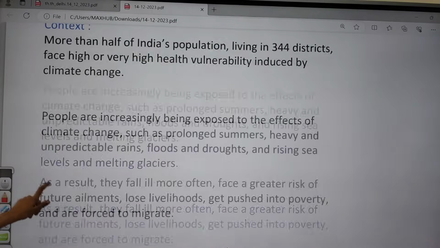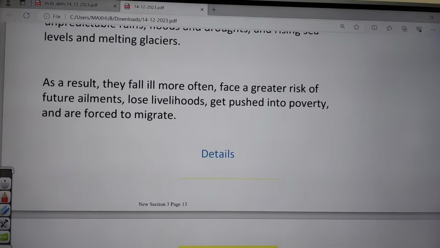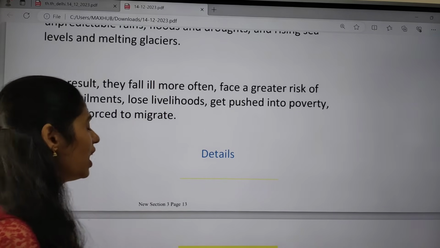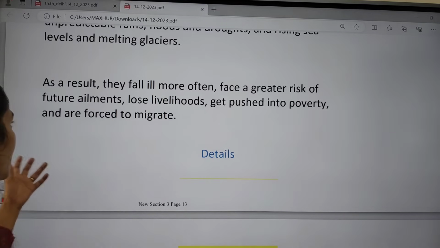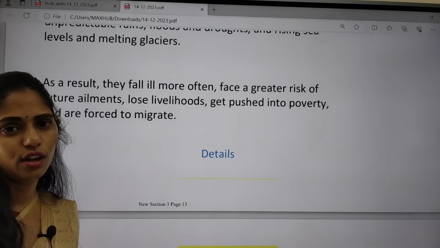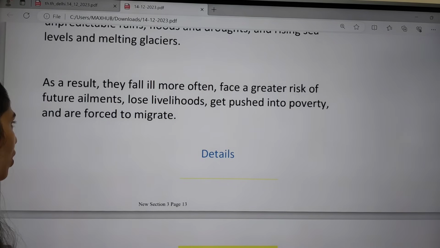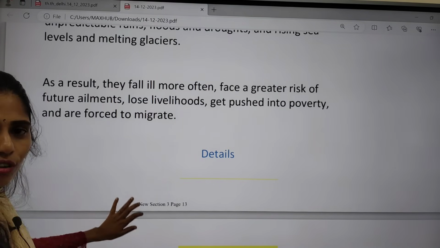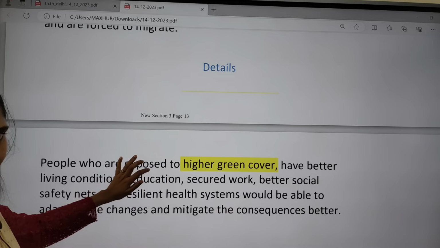And they even fall ill more often. People are getting illness more often, and they are even facing a greater risk of future ailments and loss of livelihood, get pushed into poverty, and they are also forced to migrate. That comes under forced migration.